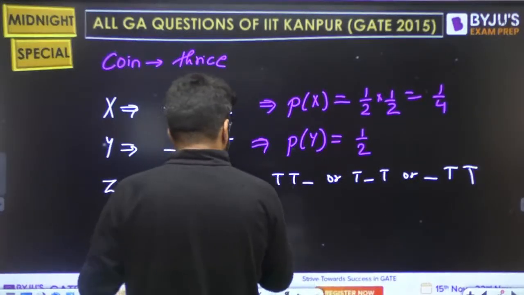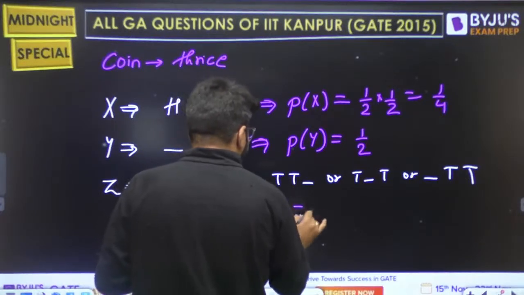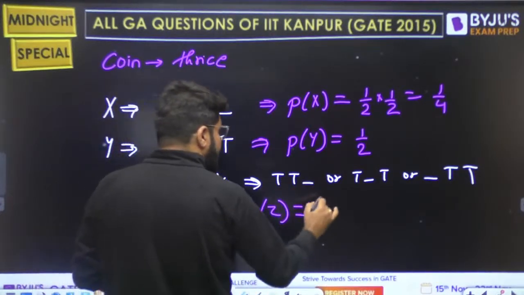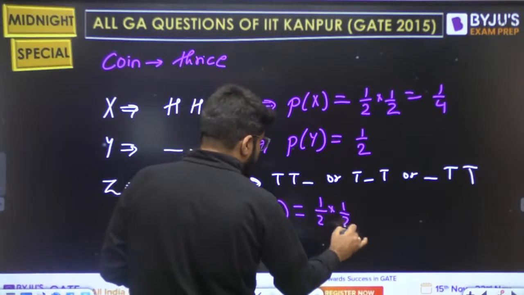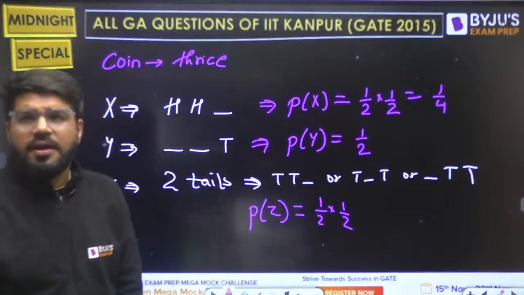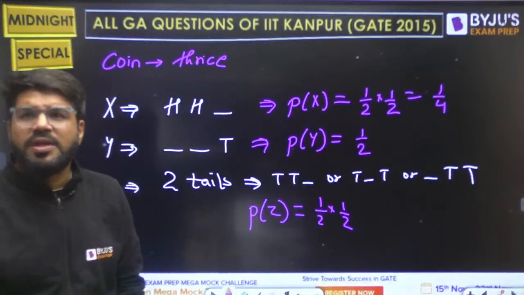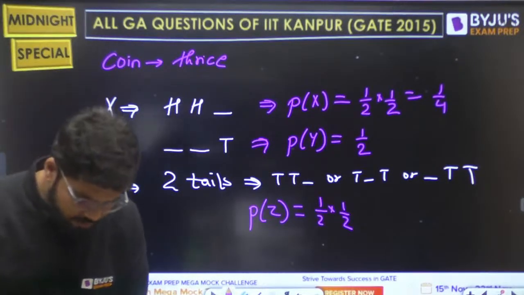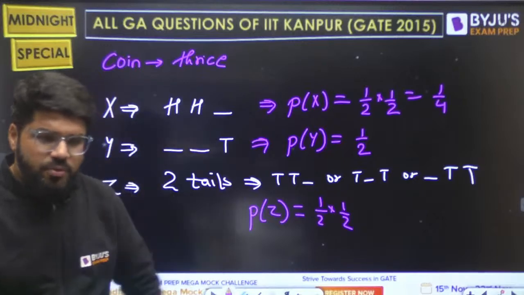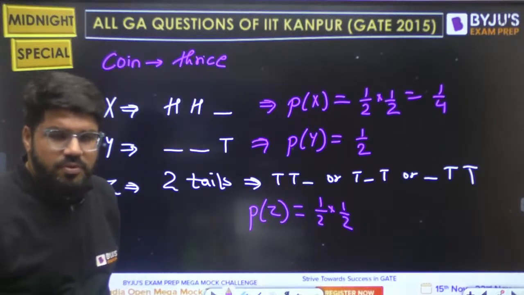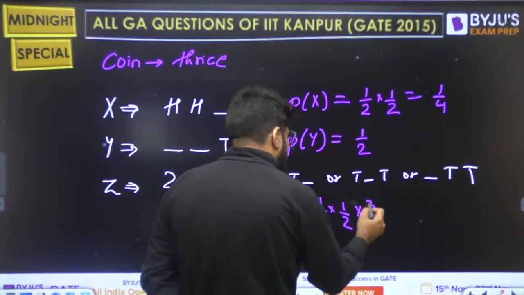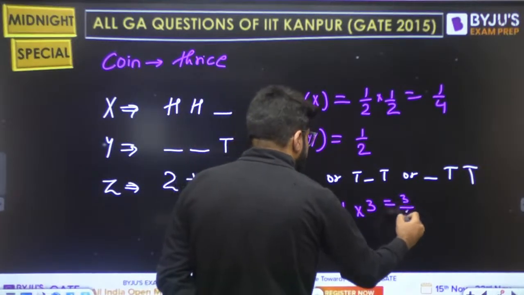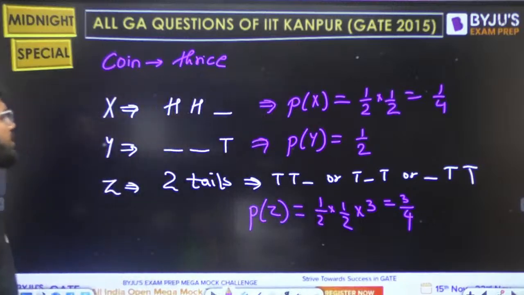Now the third case, what is the probability of Z? 2 tails in the 3 tosses. First toss 1/2, second toss 1/2, third is don't care. The probability of 2 tails is actually 1/4 here. But this is how many times? This is having 3 cases, so this is 3/4. Oh, sorry.